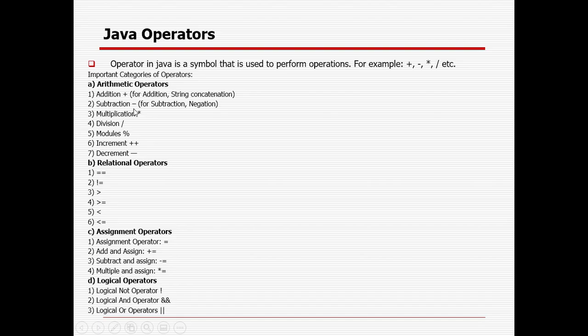So that's why you can use these different operators. The arithmetic operator for addition, subtraction, multiplication, division, increment, decrement. Relational operator for checking equal to, not equal to, greater, less, all this stuff. Assignment operator, you can assign the value for add, subtract, multiplication, division, like that. And logical operator, you can check when defining two variables, true and false. In case both are true, it will give you true. If one is true, it will give you true if you use the logical or. And if you use logical not, you can check whether both are the same or not.